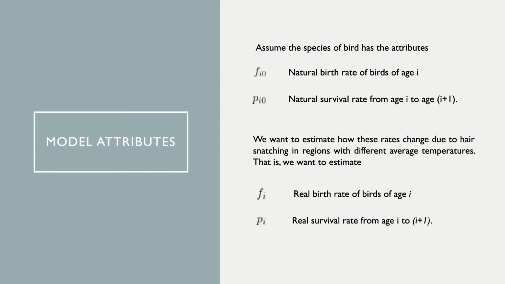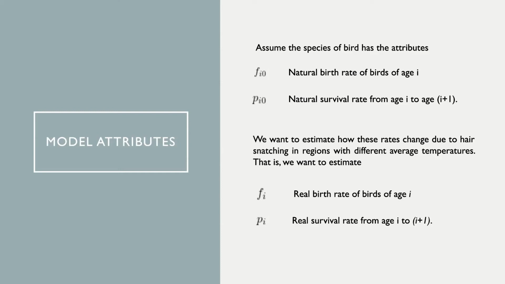And now we come to construct our model. The main objective that we mentioned before is that we want to understand how hair snatching could benefit against the harshness of the temperature on the survival of the bird population. To understand this, we need to take a look at how the birth rate and the survival rate of the species are affected by this behavior and the temperature.